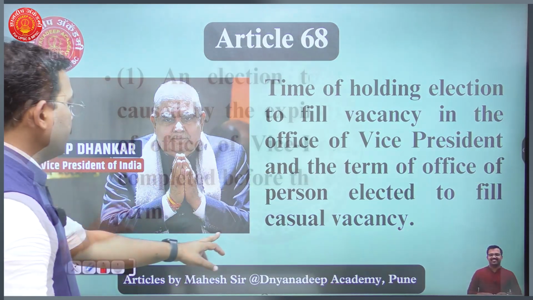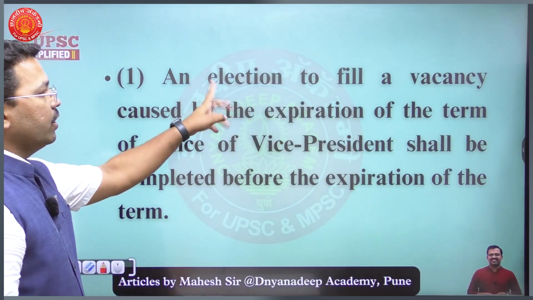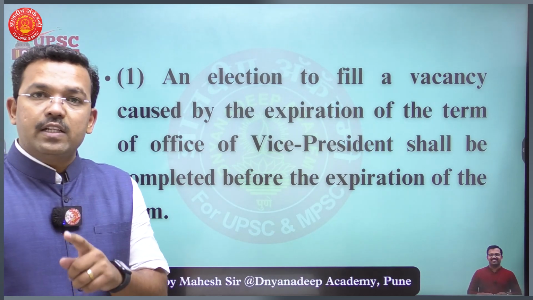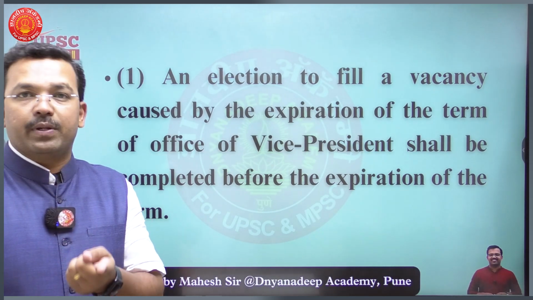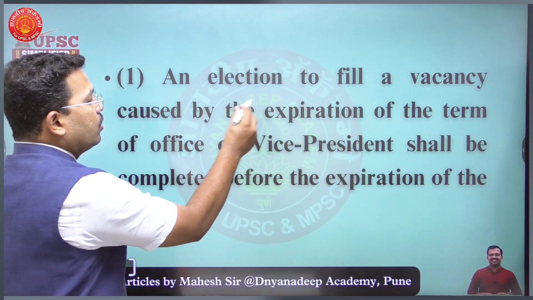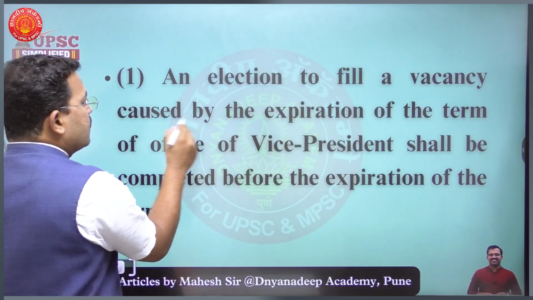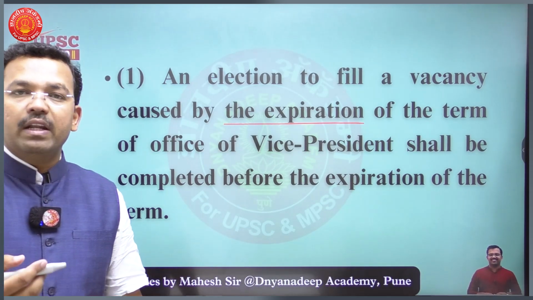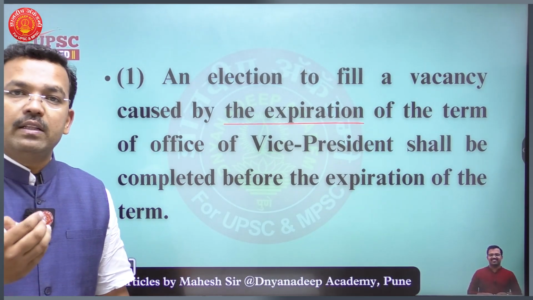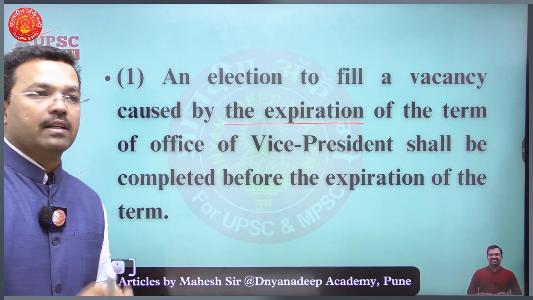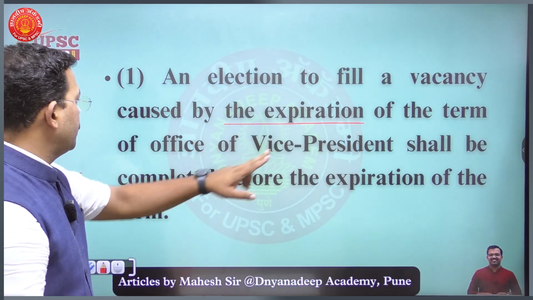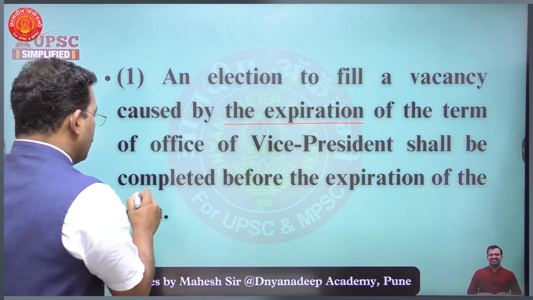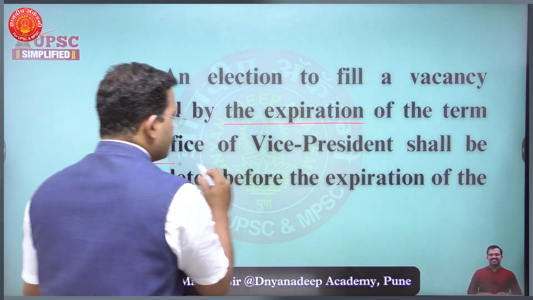A very interesting point. First thing, an election. See, in which case are we going to hold an election? When there is a vacancy in the office of Vice President. An election to fill a vacancy caused by the expiration of the term. So we are going to hold an election when there is expiration of the term of 5 years. The election shall be completed before the expiration of the term of office of the Vice President.